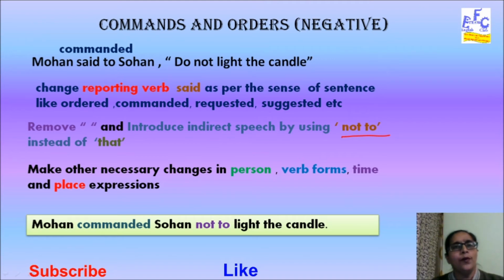So, we need to join them with the preposition to and convert it into imperative mood, and if the command is negative, then we will be using not to for joining the reporting verb with the reporting speech and converting it to imperative mood along with the verb, like not to light. So, light here is the verb. Because of this, to light becomes an imperative infinitive.